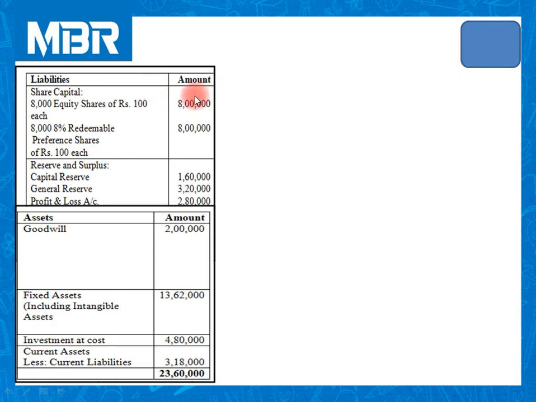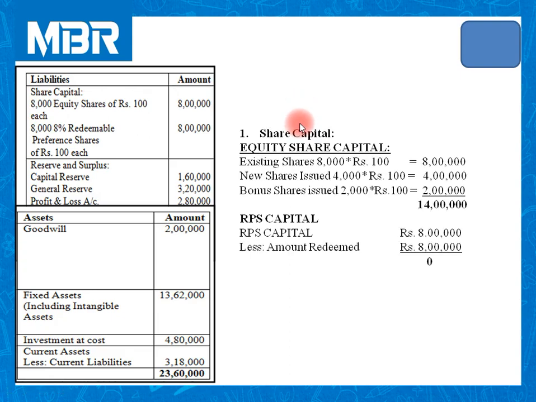On the left hand side of your screen, I have already put the old balance sheet, the balance sheet given in our question. Now when you focus on the given question, equity shares were given for rupees 8 lakhs, 8,000 equity shares of rupees 100 each.